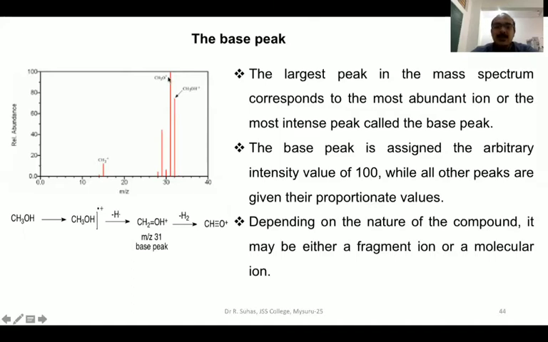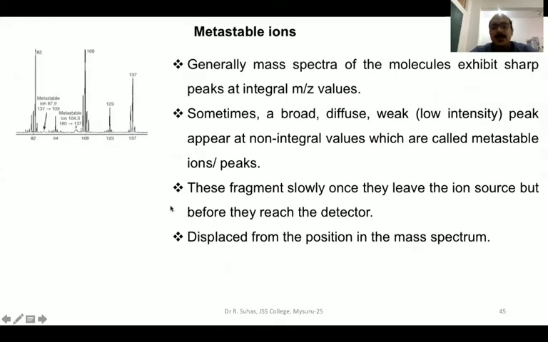But in some classes of organic compounds, you will see that the molecular ion peak will be the base peak, but it all depends on the particular class of organic compound. Not all classes of organic compounds will have the molecular ion peak and base peak the same; they will be different. But in rare cases, which we will study in the next modules, the molecular ion and base peak will be one and the same peak. But in this case, usually in 90% of compounds, the molecular ion peak is different and the base peak is different. So that is about the base peak.